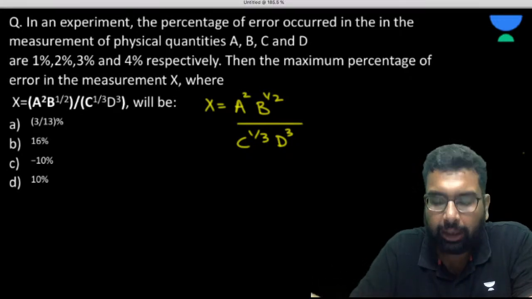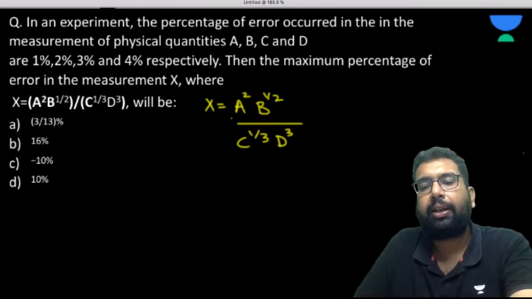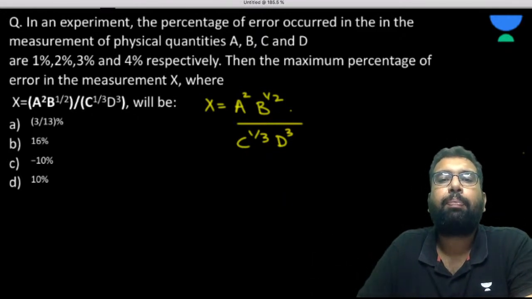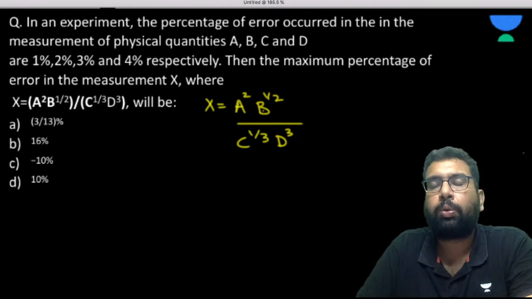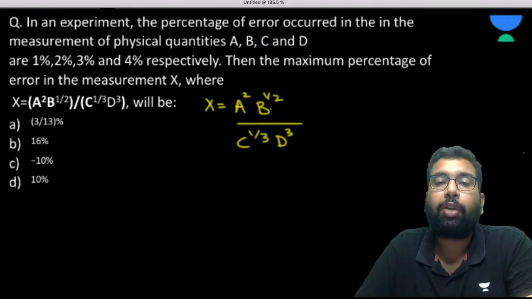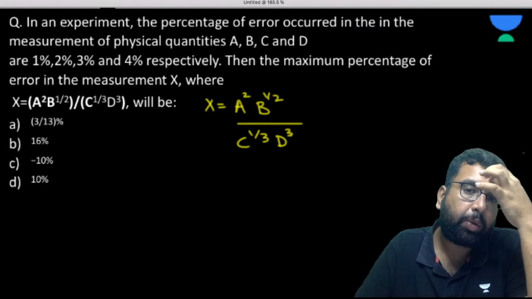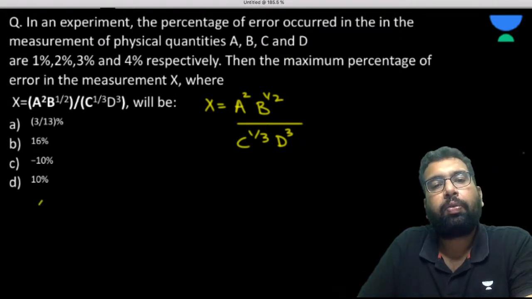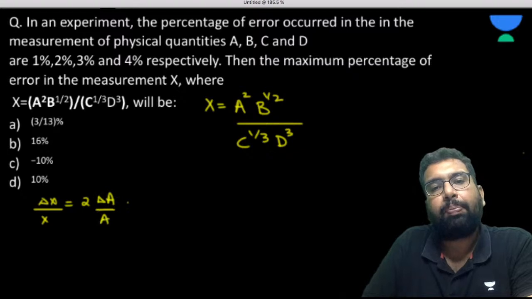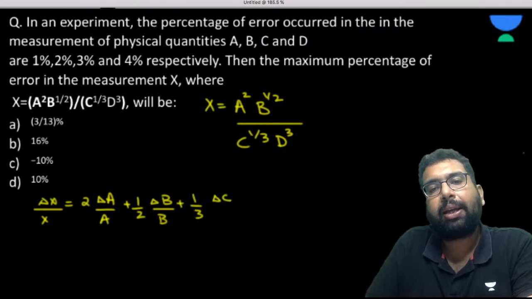Now please observe how very simply we can do this. It is given that x is equal to a squared, b to the power 1 by 2, c to the power 1 by 3, d to the power 3. We can use the principle: delta x by x is 2 times delta a by a, plus 1 by 2 times delta b by b, plus 1 by 3 times delta c by c, plus 3 times delta d by d.